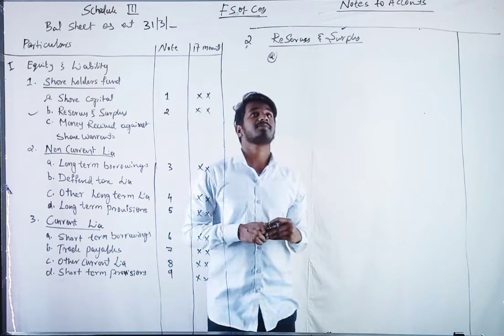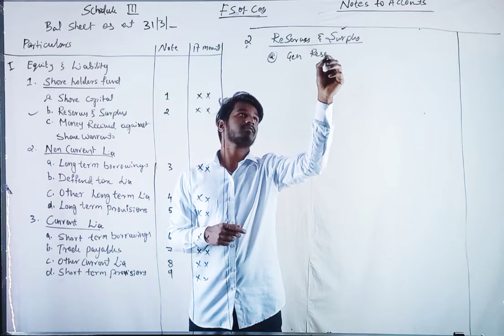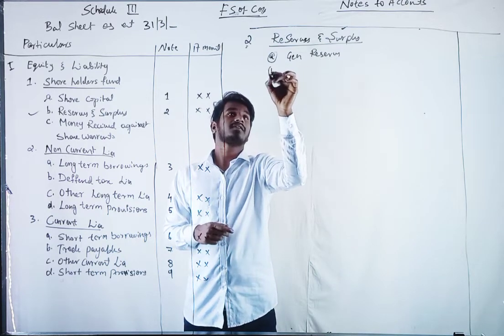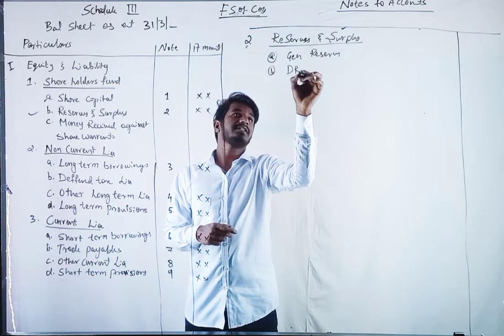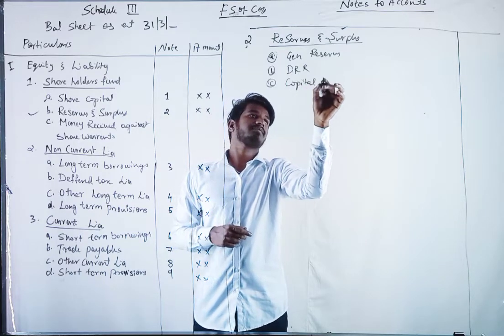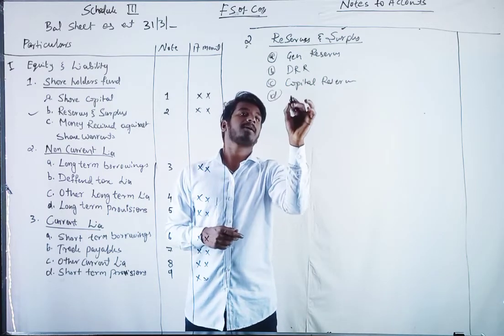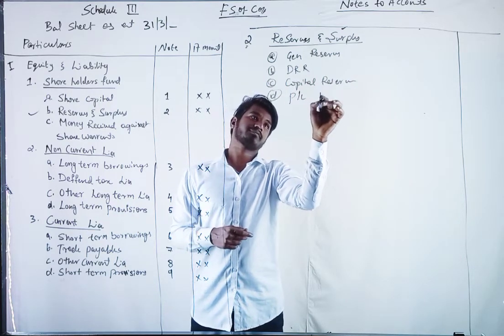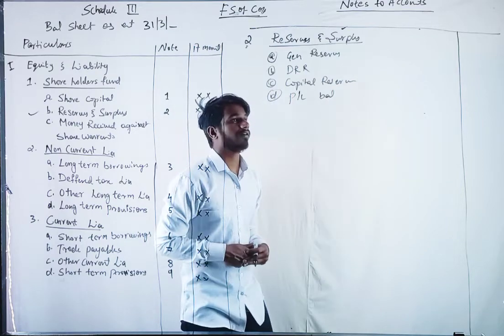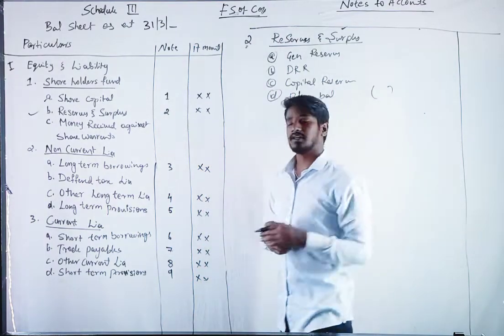In reserves and surplus, the first thing will be general reserve. Second, debenture redemption reserve. Third one, capital reserve. And lastly the P&L balance. It may be negative or positive. If it is negative, we show it as negative.